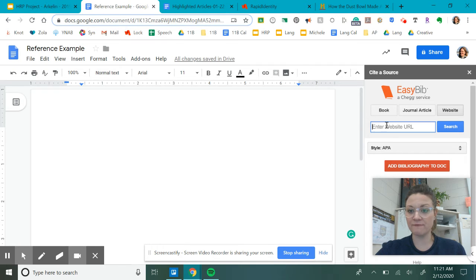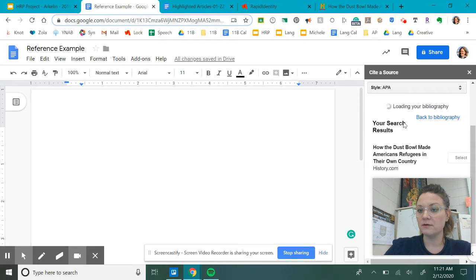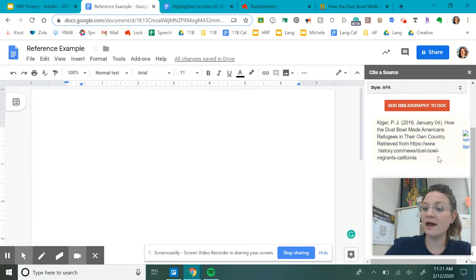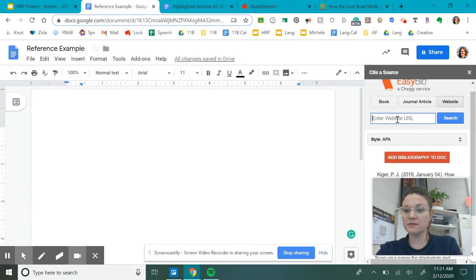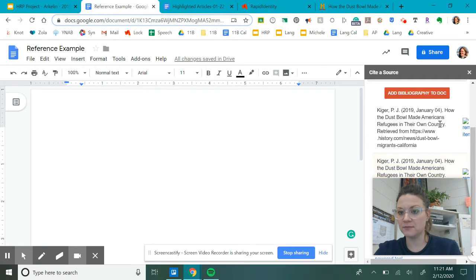I'm going to go back to my references example and paste that URL into this EasyBib search bar. When I click search, my search results are going to pop up, and this is going to be what it finds. And I can confirm that, yeah, that is my article. So I'm going to hit select. And it's going to load my bibliography and have it be pasted here. All right. Let's say that I have another source. I type it in here as well. Pretend this is a different URL. I search for it. It pops up. And voila, it's added.